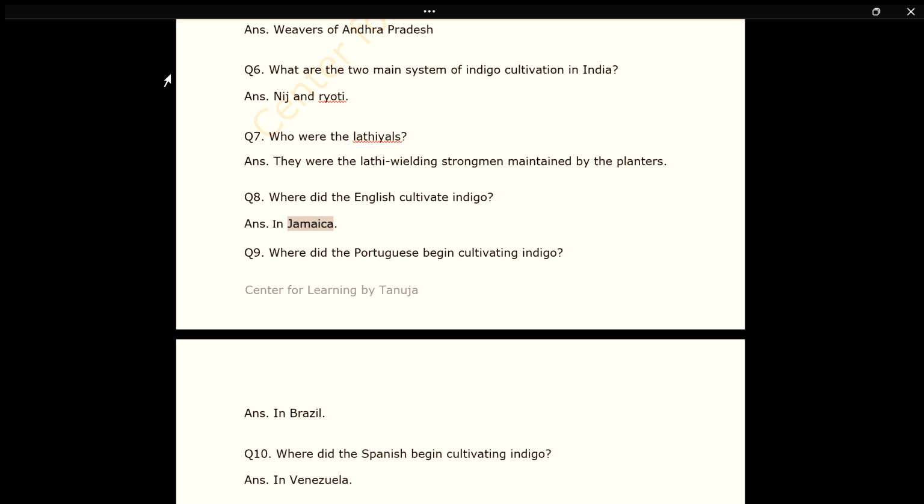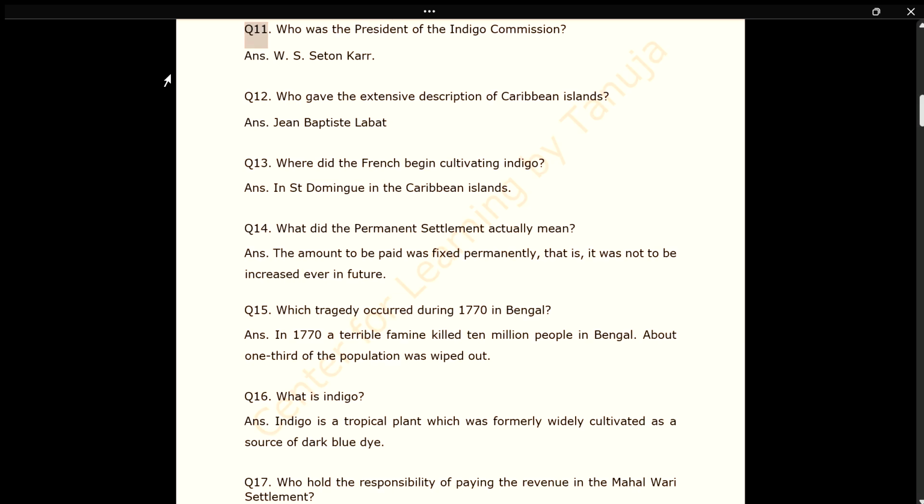Ans. In Jamaica. Q9. Where did the Portuguese begin cultivating indigo? Ans. In Brazil. Q10. Where did the Spanish begin cultivating indigo? Ans. In Venezuela. Q11. Who was the president of the Indigo Commission? Ans. W.S. Setonkar. Q12. Who gave the extensive description of Caribbean islands?